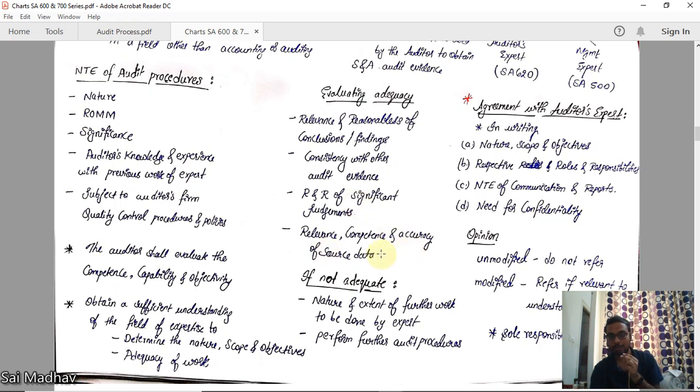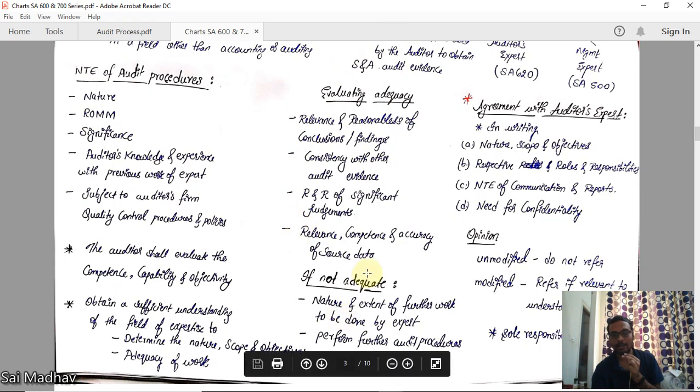Relevance, competence, and accuracy of source data. To perform his work, he has to have some source data, so you have to check the relevance, competence, and accuracy of that source data. If the source data is good, the final output will also be good. If you have found that his work is not adequate for you, then what should you do?